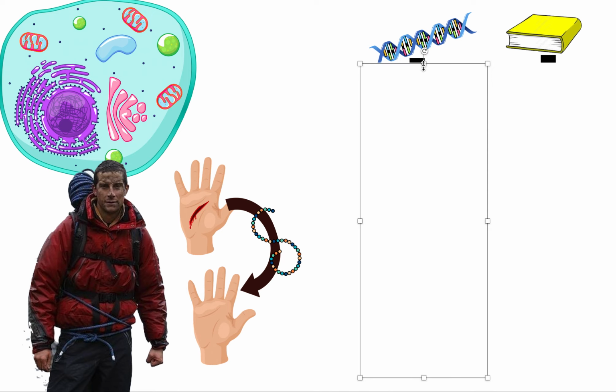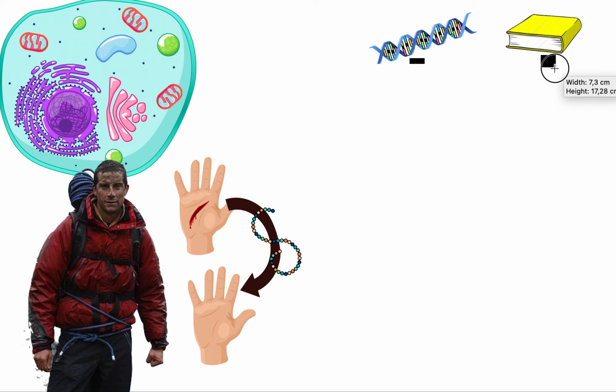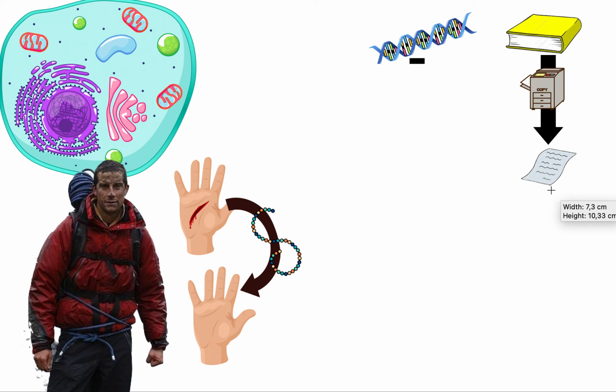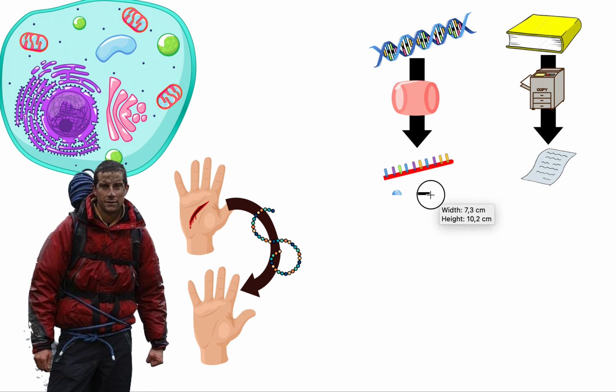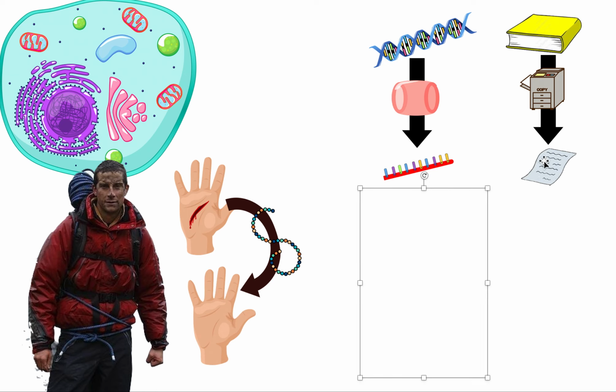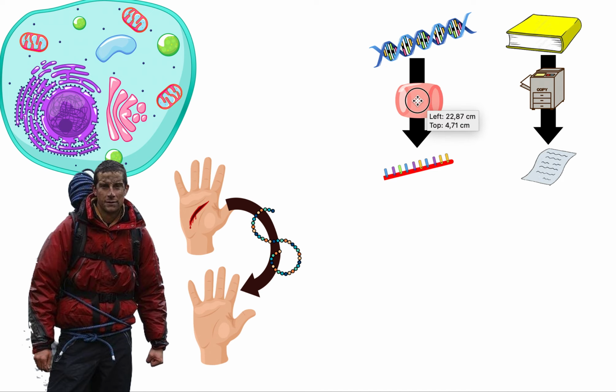So that's what happens. We find it, and guess what? Just like in Bob the Builder, we copied that specific piece of the instruction to make that rocket. We're also going to copy just one piece of the entire DNA into another molecule, which is basically behaving like a piece of paper that is specific to coding for this specific protein. Now, to copy the page from the book in the Bob the Builder story, we needed a photocopy machine. There's a molecule, which we'll get to later, which behaves like a photocopy machine, which is going to do exactly that in our cells.